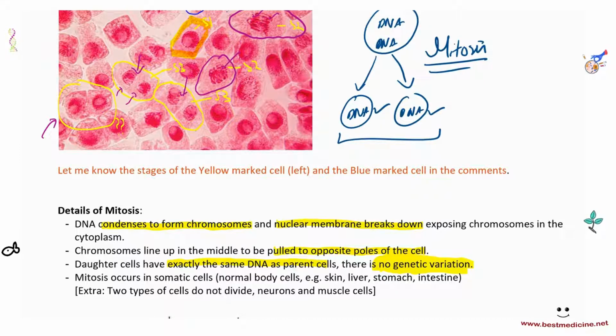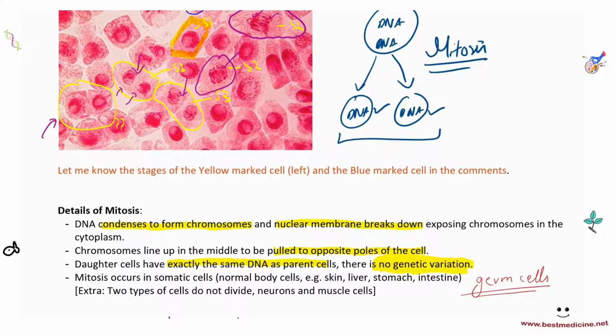Mitosis occurs only in the somatic cells of the body. What's a somatic cell? A somatic cell is a normal body cell. For example, a skin cell, a liver cell, stomach, intestine. The other kinds of cells, which are not somatic cells, are called germ cells. Germ cells are special kinds of cells that are present in the testes and the ovaries, and those undergo meiosis. So remember meiosis from a while ago? Meiosis occurs in germ cells, cells that will eventually produce haploid gametes, and these only exist in sex organs of sexually reproducing organisms.